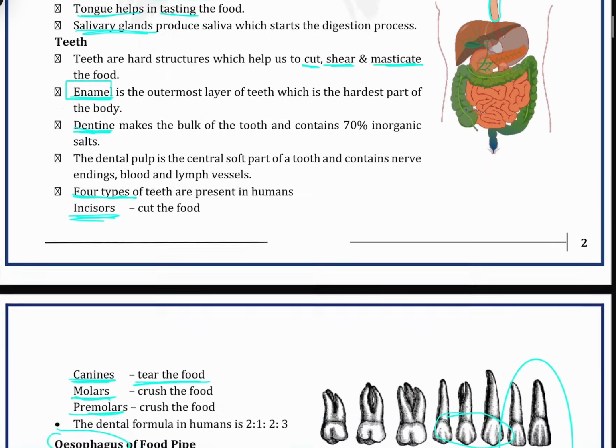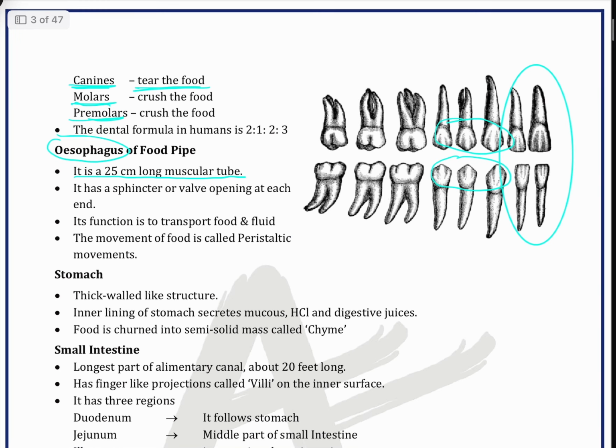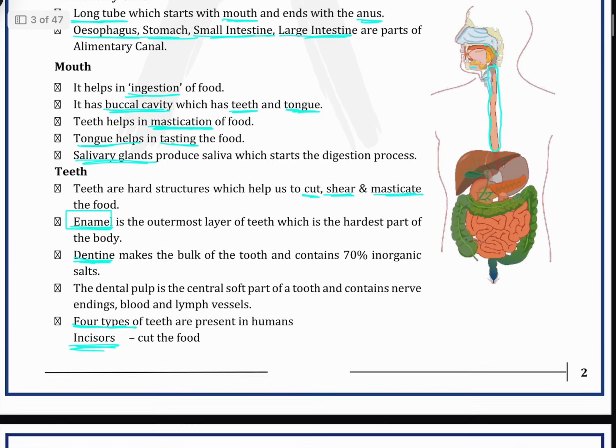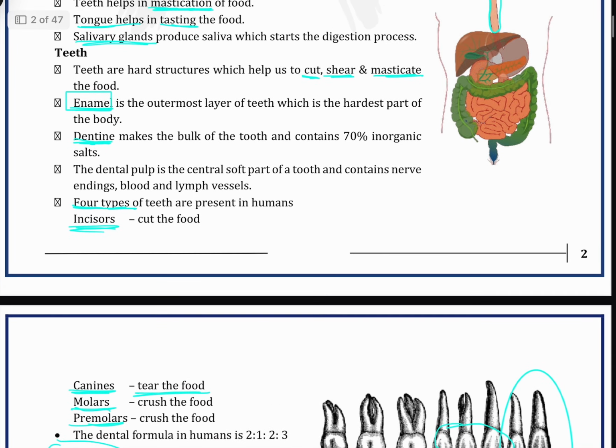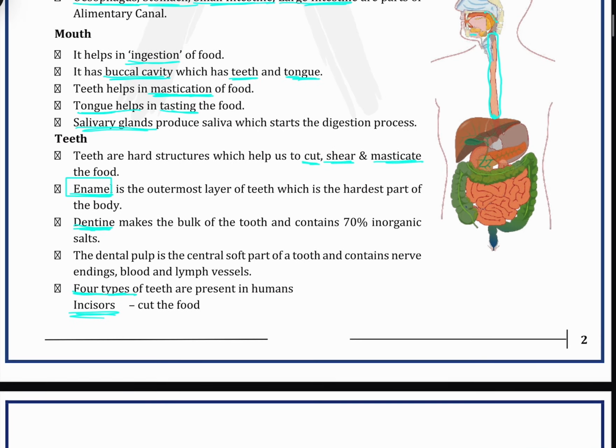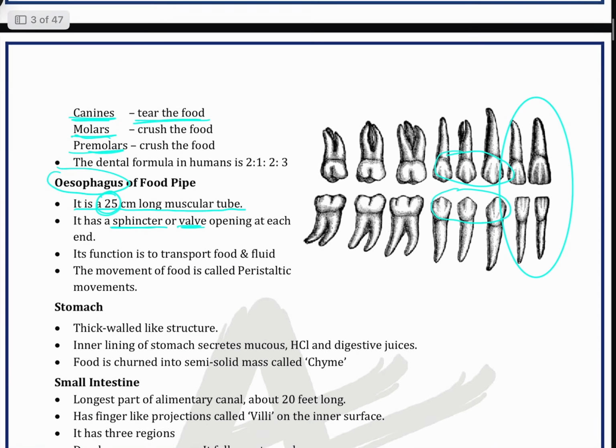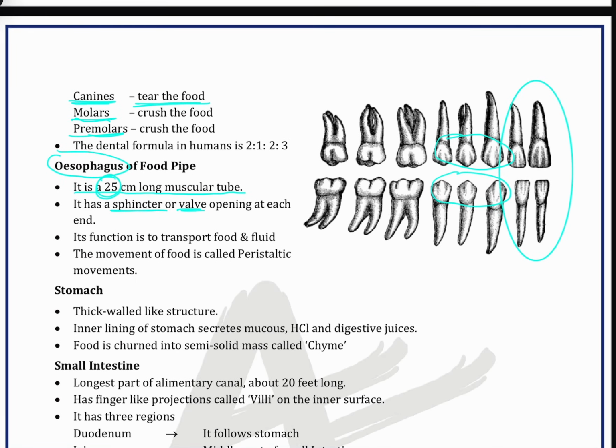Okay, from here we can understand it is the esophagus, or food pipe; both are the same. It is 25 centimeter long. It has sphincter or valve openings at each end. Sphincter or valve opening means here and here it has valves, which may work in only one direction, or maybe both directions.